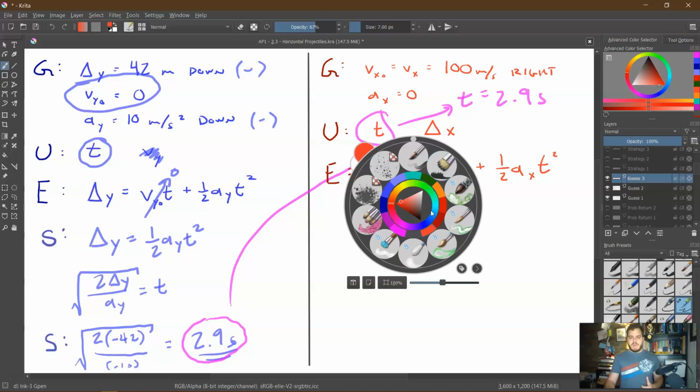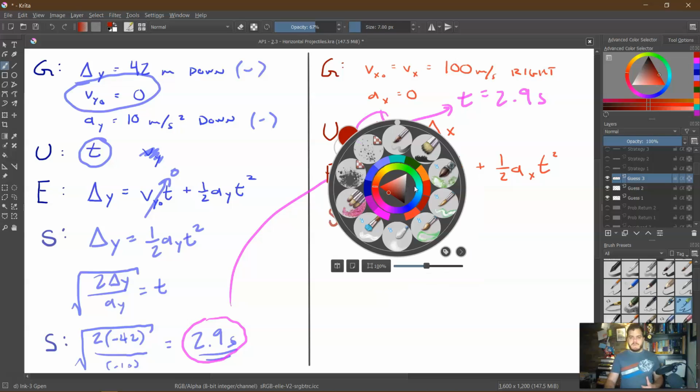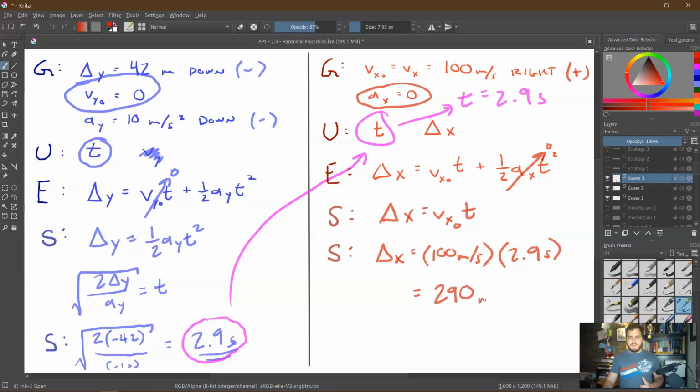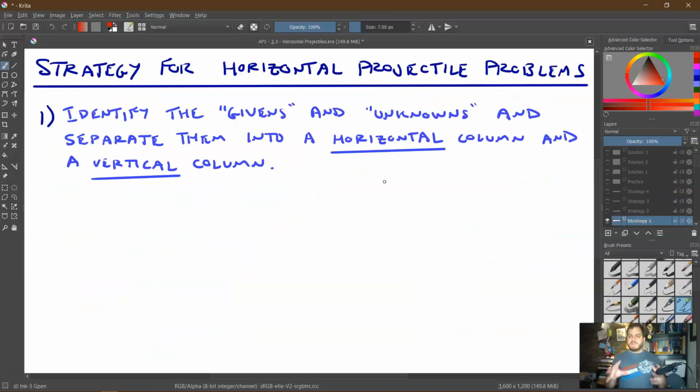And the first thing I want you to notice is that ax is 0, so this whole second term goes to 0, and I'm left with delta x equals vx naught t. That's what I want, so this is pretty much solved. So now I need to substitute in, which would be 100 times 2.9 is 290, and congratulations, we just found the range of this projectile, 290 meters.